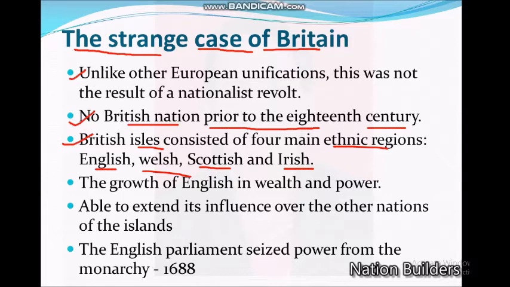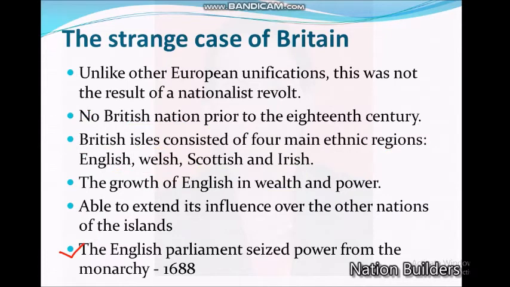But as the English nation steadily grew in wealth, importance and power, it was able to extend its influence. The English group became dominant because most were busy in trade, with imperialism or with colonization. This group collected money and wealth. So this wealth helped them to extend their power over the other islands. In this way, the English started to extend their dominance over the other islands.